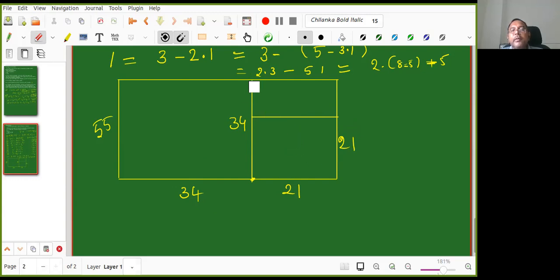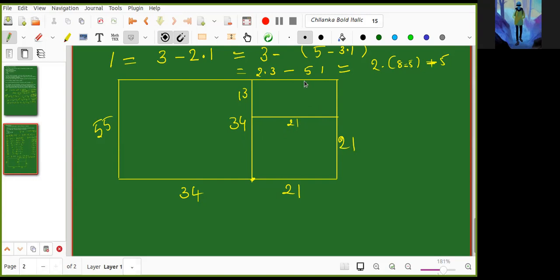Now here, this length is how much now? It is 13. This length is 21 now, right? Forget about the entire thing now, only confine to this rectangle. So now 13 by 13 I can put, right?